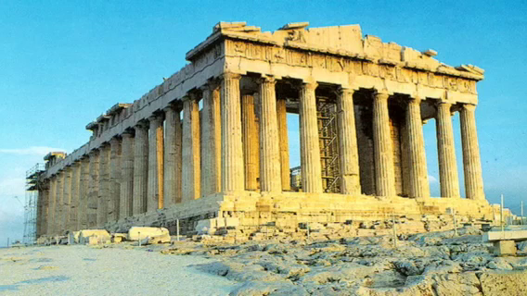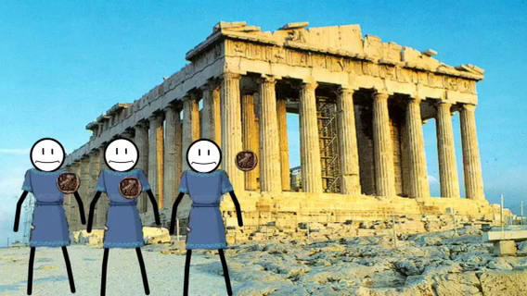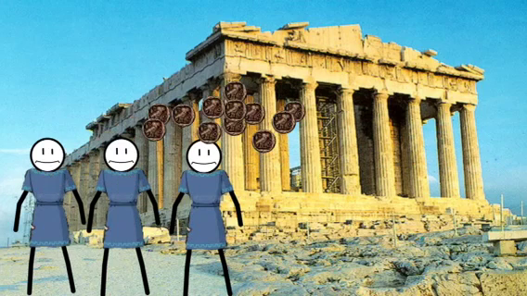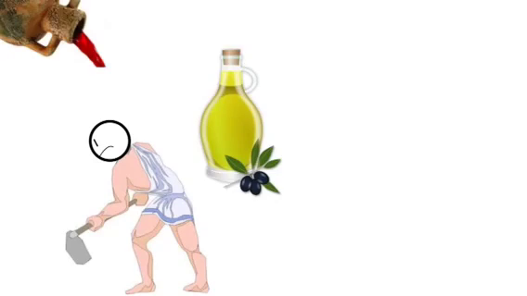Greeks used silver and bronze currency and had taxes to support wars and public works. Also, they had slaves to work and create exports like oil, wine, pottery, and metalwork.